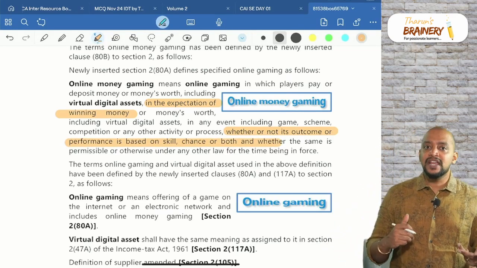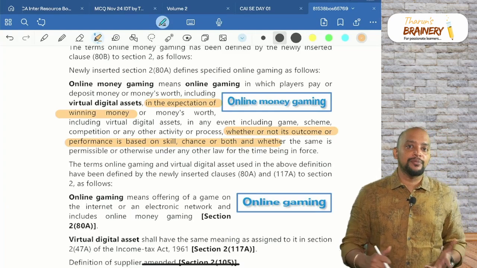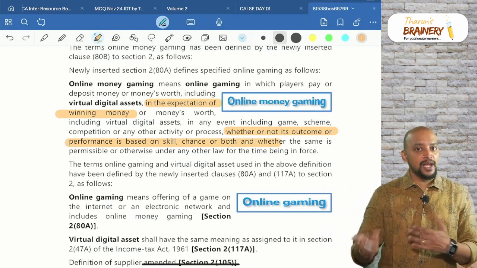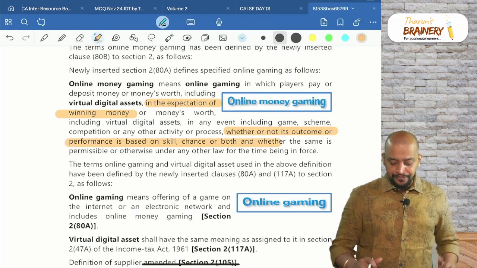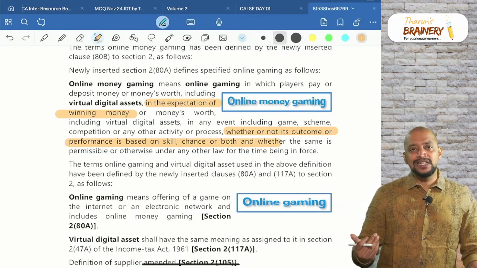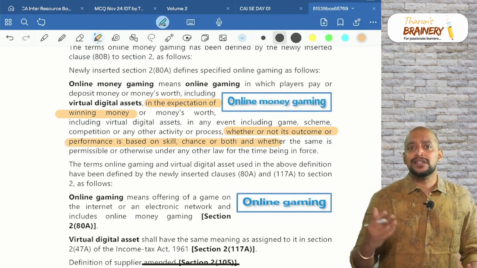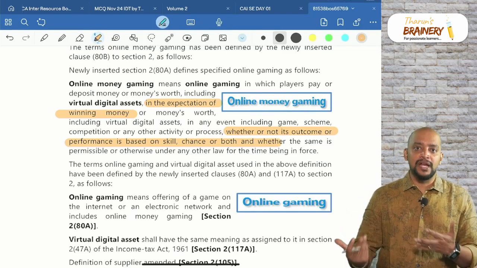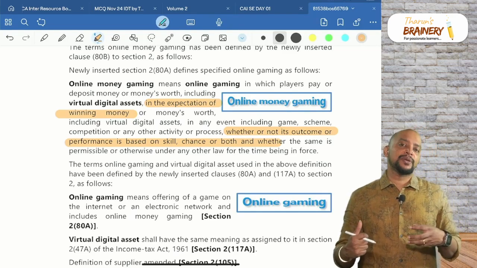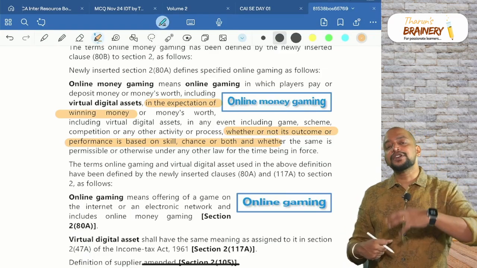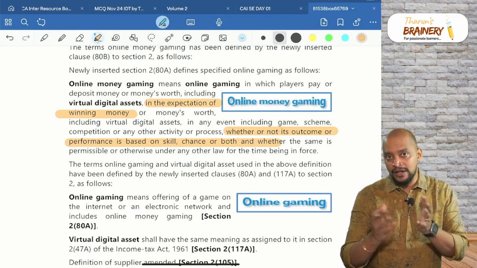It may be a chance game wherein you don't know what the outcome is, or you need to use your brain to play. So that is a game of skill, game of chance or a game of both. Then virtual digital asset means things like cryptocurrencies or non-fungible tokens etc. Using that also we can make the play. And sometimes we will recharge and get some credits. Using those credits also we can play the game.